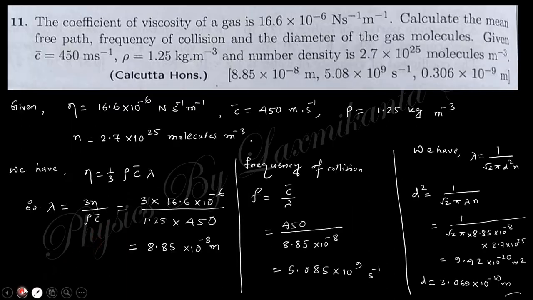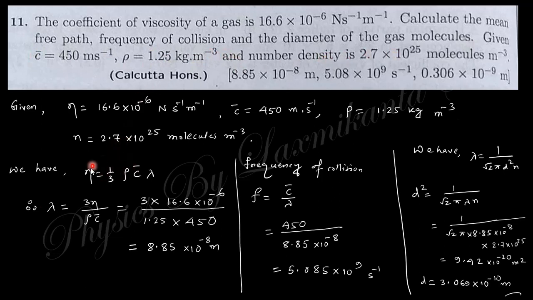Next one, the coefficient of viscosity of a gas. This is the coefficient of viscosity. Calculate the mean free path, frequency of collision, and diameter of the gas molecule. This type of question we already discussed in the previous lecture, I think in the Garg Bansal Ghosh book. So C bar is given, rho is given, number density is also given.